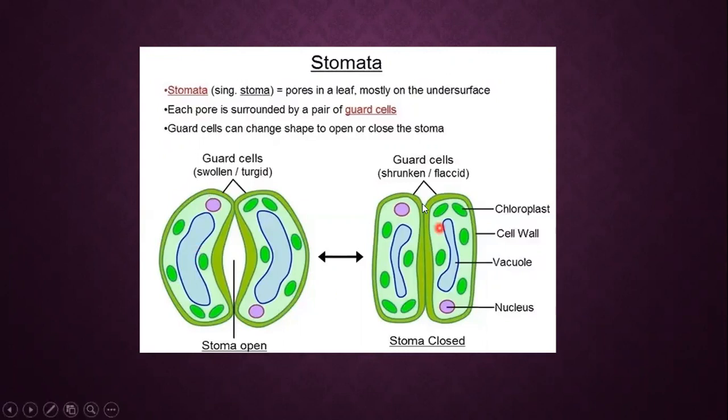So here you can see the structure. It is just a recap that each pore is surrounded by a pair known as guard cells. Here you can see it's open. Why? Because guard cells can change shape to open and close the stomata. Here you can see the shape of the guard cells. They have a bean shaped structure. Here the stomata are open, but here in the guard cells, you can see the stomata are closed. Why? Because the guard cells have lost their water.